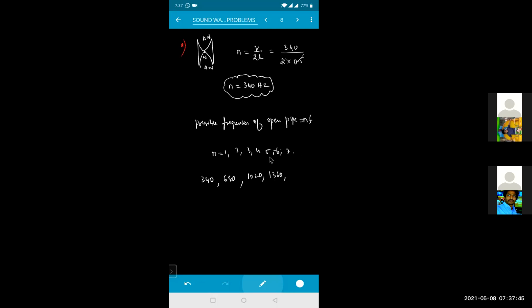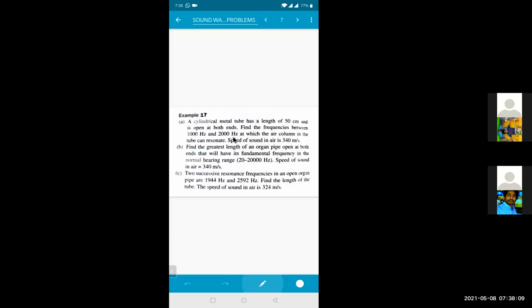So if I take 5 now, 5 into 340 is 1700. Then if I take 6, it is 2040. Okay.